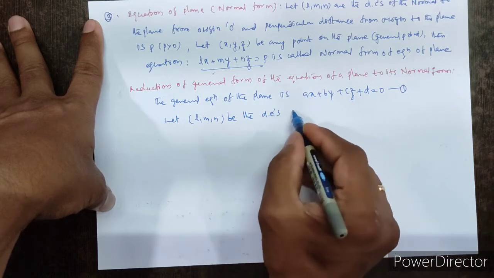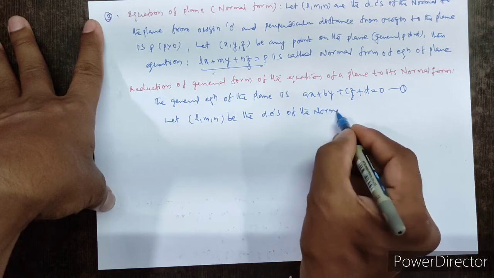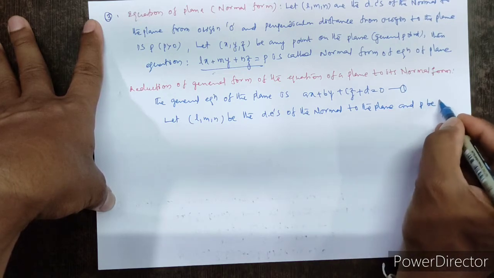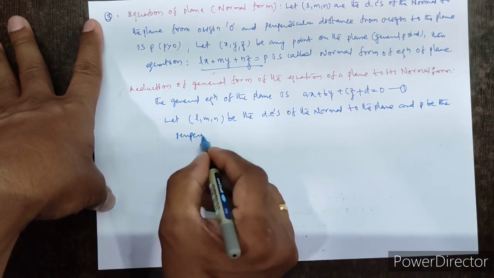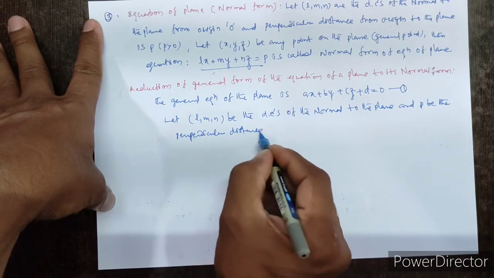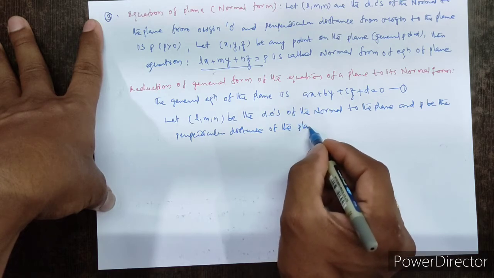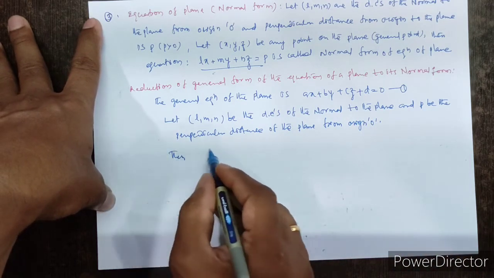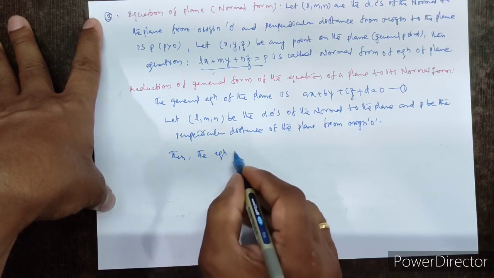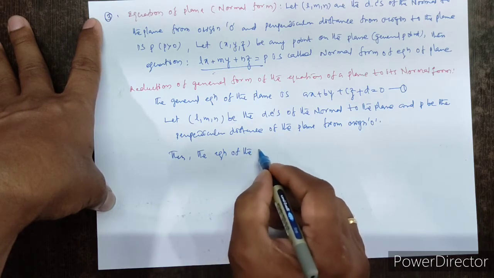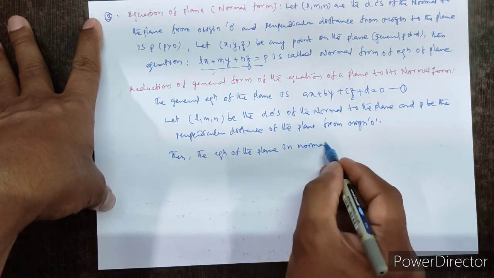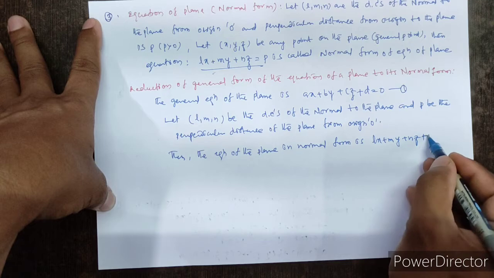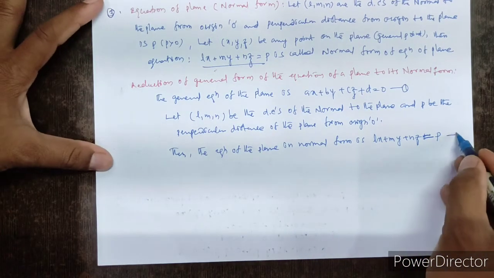Let L, M, N be the direction cosines of the normal to the plane, and P be the perpendicular distance of the plane from origin O. Then the equation of the plane in normal form is Lx plus My plus Nz equal to P. This is equation number 2.